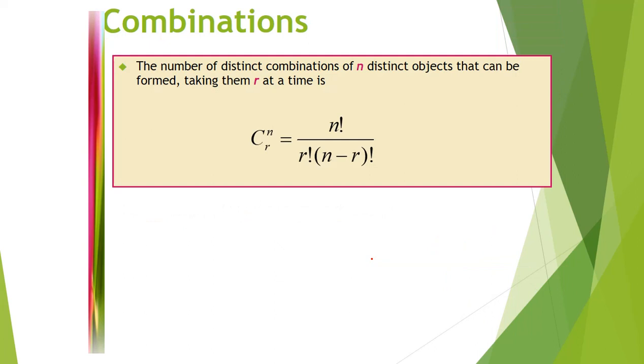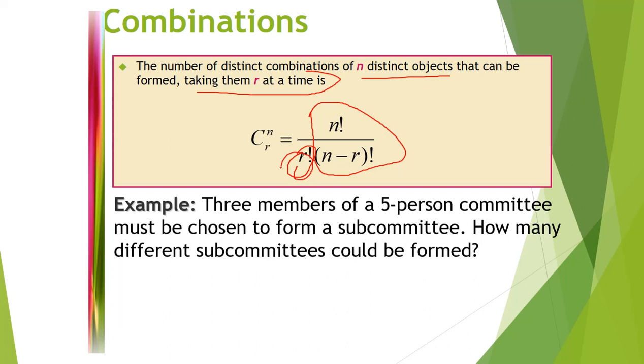Now we can go to combinations. The number of distinct combinations of n distinct objects that can be formed taking them r at a time. Here you get an extra r factorial in the denominator in combinations. In permutations we only have this much. Here r factorial is extra. Now you can see some examples.